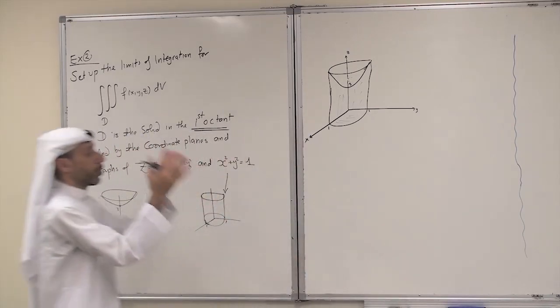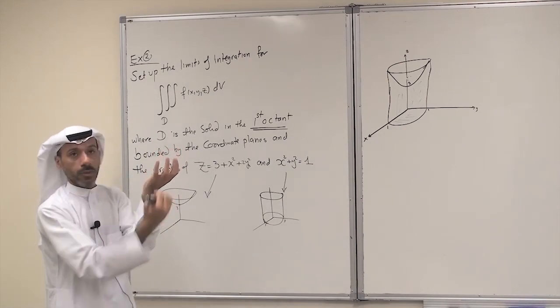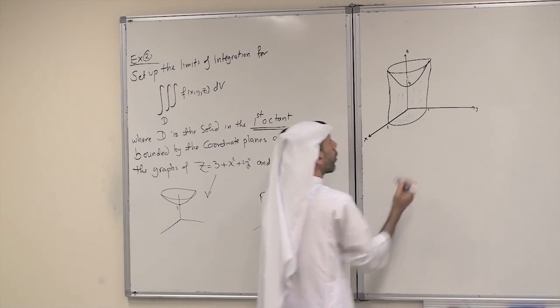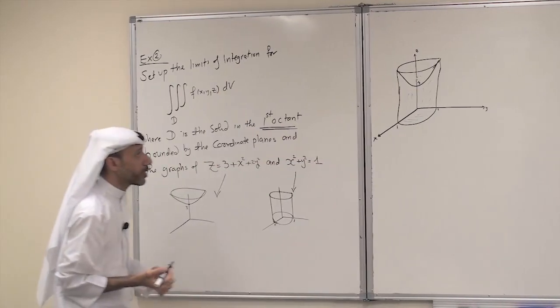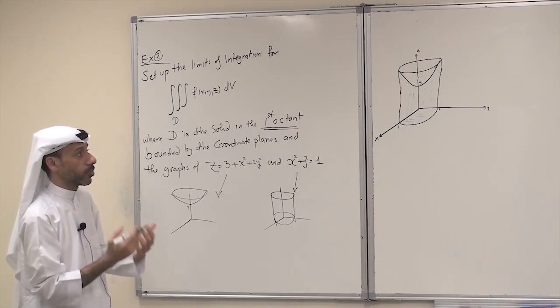So I have a paraboloid. The solid is below the paraboloid in the first octant, inside the cylinder. Okay. So this is the graph. Now, what kind of a solid is this one? Is it type 1, type 2, or type 3?